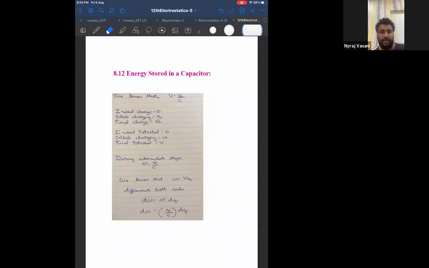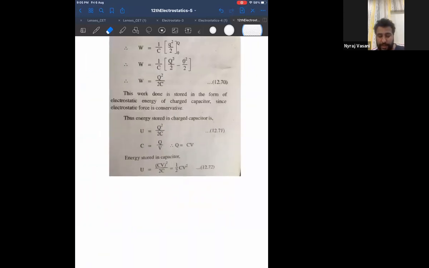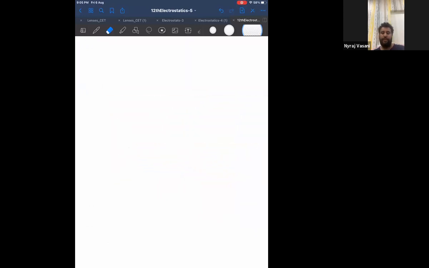Next topic. Next topic is energy stored in a capacitor. Write down the side heading. You directly have the final answer. I'll also give you the final answer. Energy stored in a capacitor. Write down, energy stored in a capacitor.